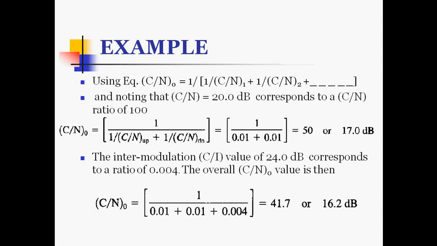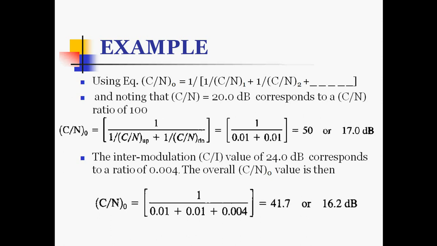So the overall carrier to noise ratio can be given as 1 divided by 1 by C by N of up plus 1 by C by N of down. So it is 1 divided by 1 by 100 plus 1 by 100, which gives 1 divided by 0.001 plus 0.01, which is equal to 50.